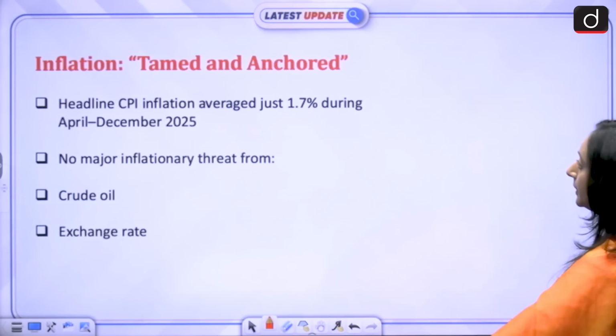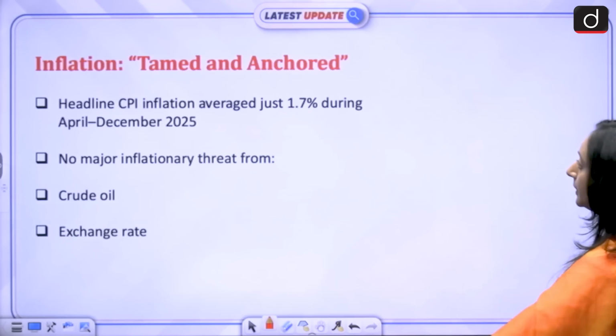Then if we talk about fiscal consolidation, we have achieved the fiscal deficit target. In FY25, our fiscal deficit was 4.8% of GDP. We performed better than the target, and the target that has been revised for FY26 is 4.4% of GDP. It is expected that we will achieve this target also because the government is working more and more towards fiscal consolidation.